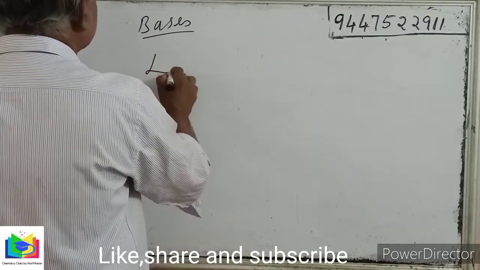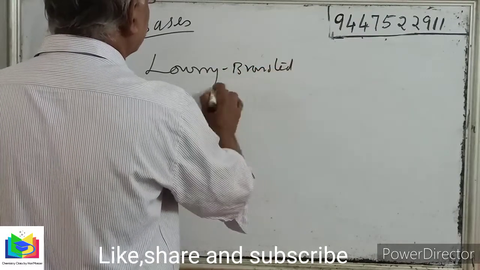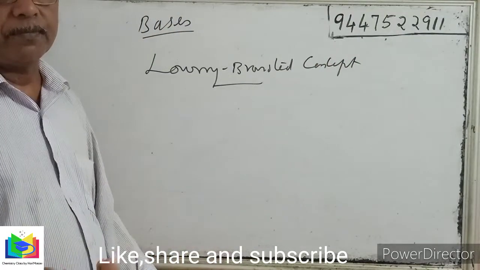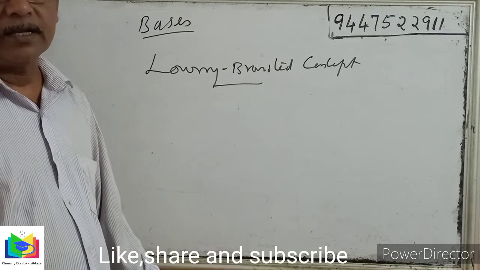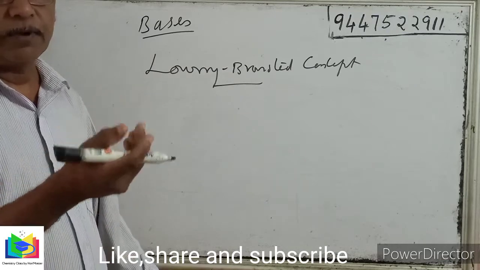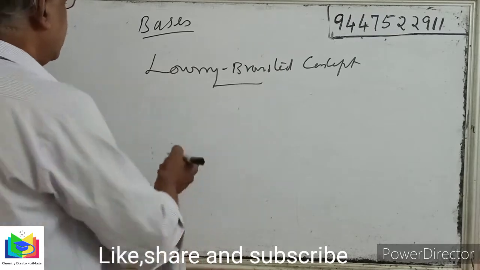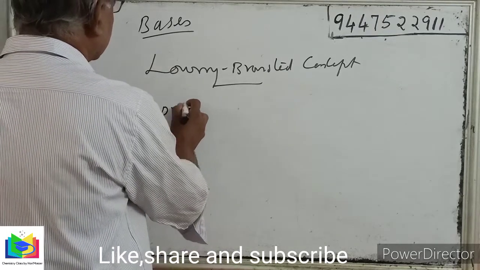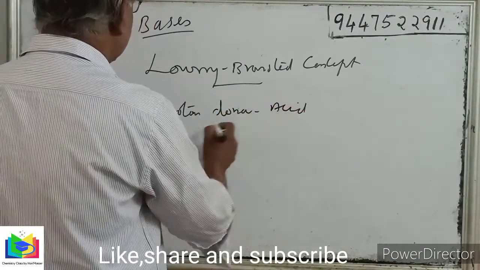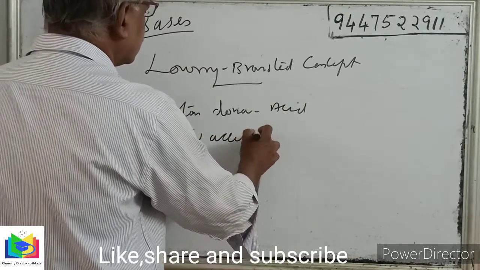Then according to the Lowry-Bronsted concept, a base is a substance which can accept a proton, and an acid is a substance which can donate a proton. Or proton donors are acids and proton acceptors are bases. So a proton donor is an acid and a proton acceptor is a base.